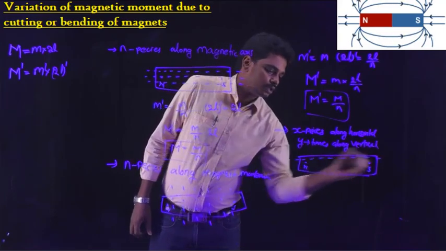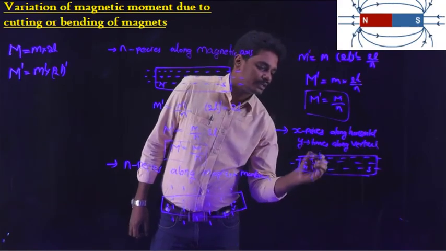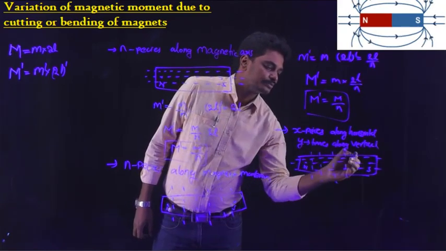Along the horizontal axis it is x times, and along the vertical axis it is y times.